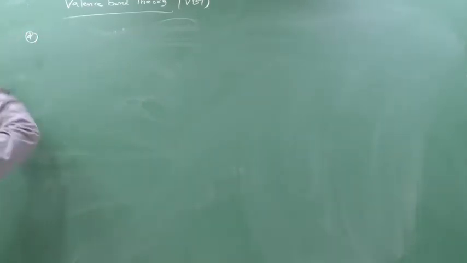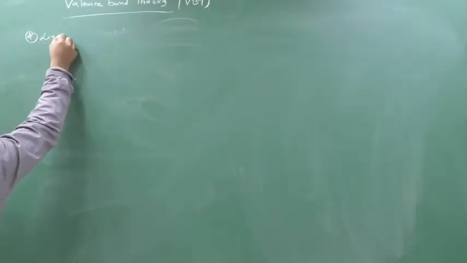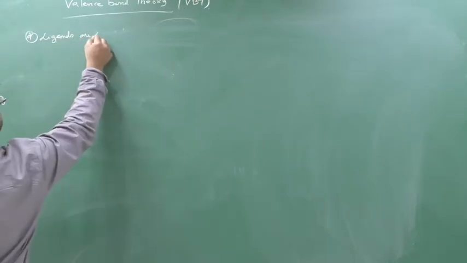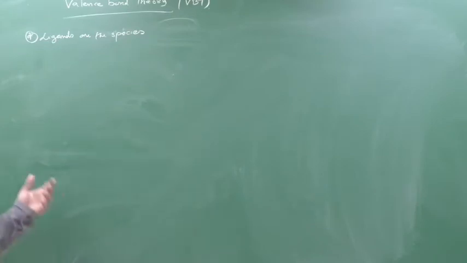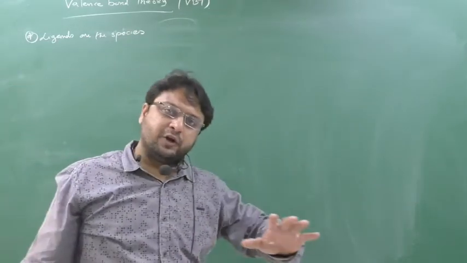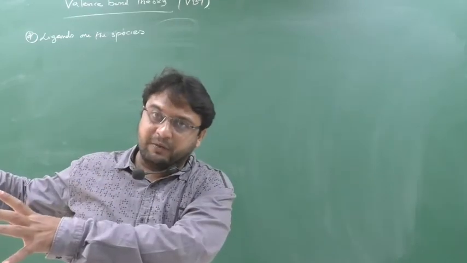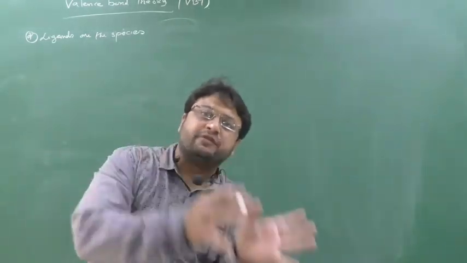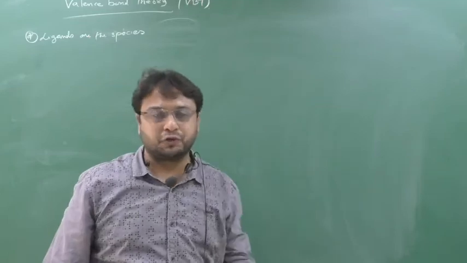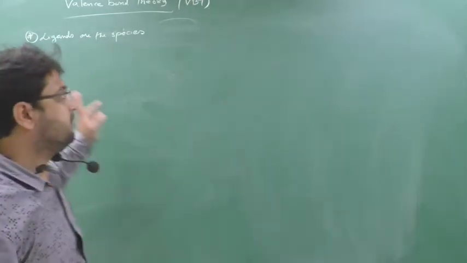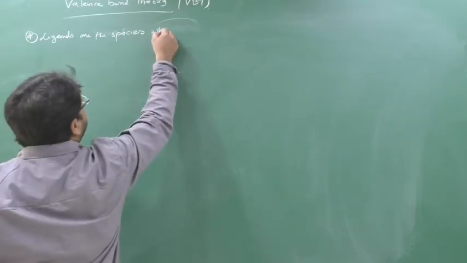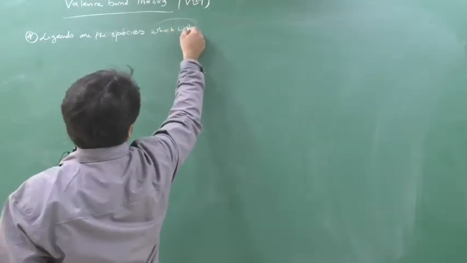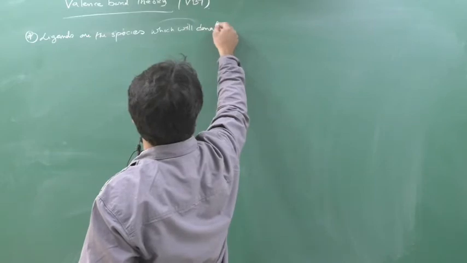So one conclusion I can write down here: ligands are the species which will donate the lone pair. You will feel this is very easy because we have done everything. That's my trick. After doing all the topics related to VBT, we have understood, and now we are doing VBT, so it will be very easy for you. Each and every point will be cleared. Ligands are the species which will donate the lone pair. Yes or no?